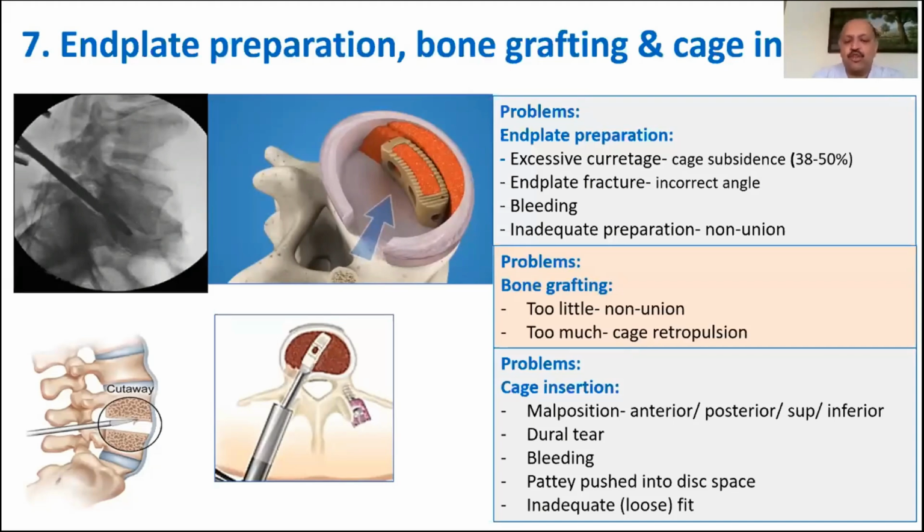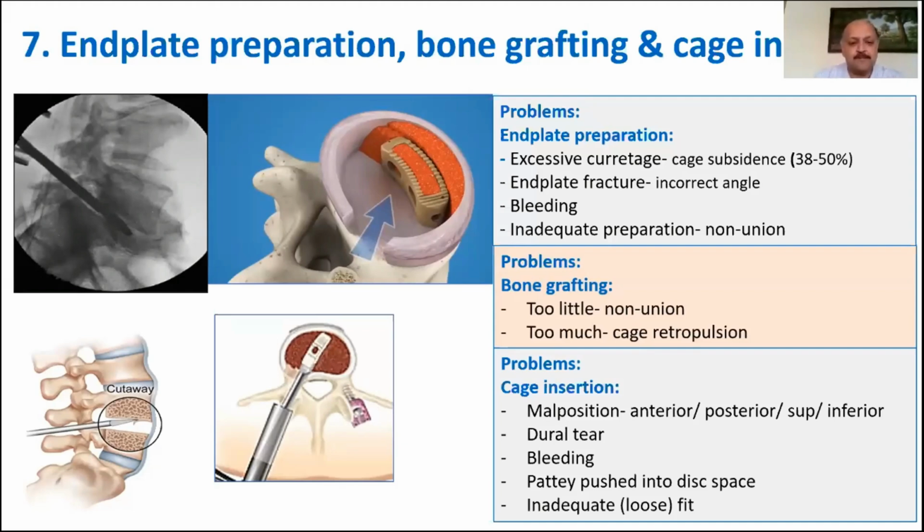Which material should you use for the cage? There are two materials which are commonly used in India. One is the PEEK and the other is titanium. The advantage of titanium is not only that it is bio-inert and therefore biocompatible, but it also has better osteointegration than the PEEK cages. The PEEK cages have a tendency to cause osteolysis around them, and therefore there is a risk of subsequent cage migration and cage subsidence.